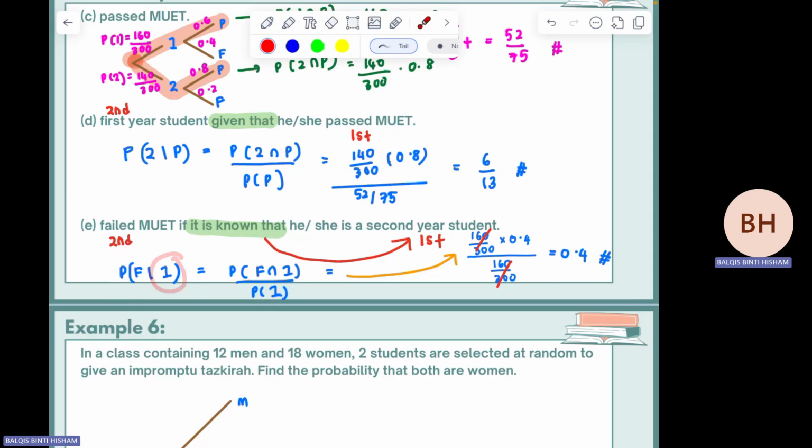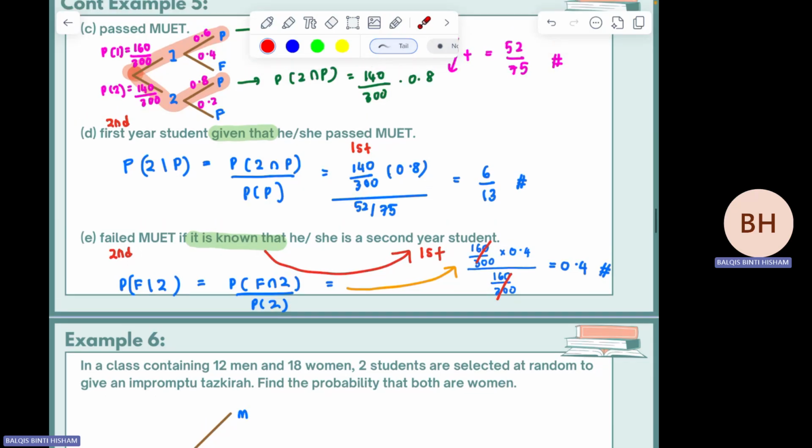P second year. Second year. Not first year. Asyik salah je, madam sorry, P second year. Second year. Okay. So P second year intersect P fail, intersect second year, over by P second year.